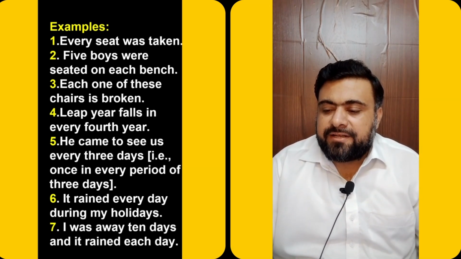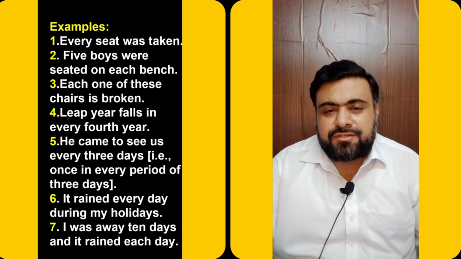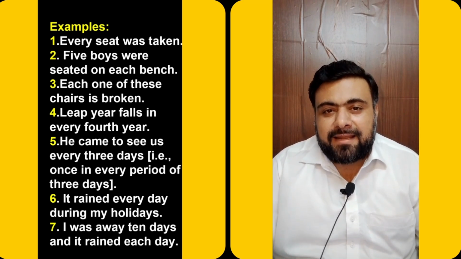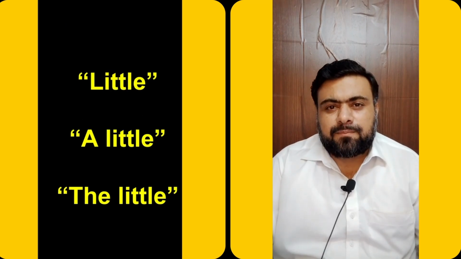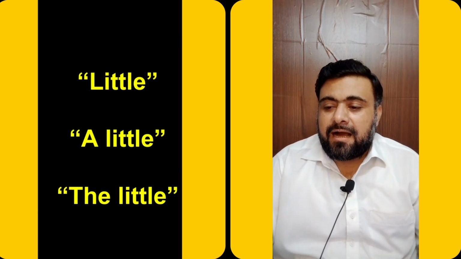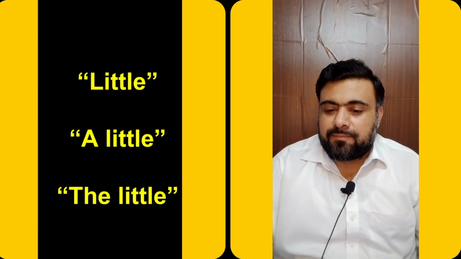I was away 10 days and it rained each day. Over here in this sentence, each has been used because we know the number of days is 10. It is a definite, known number. Another example of correct use of adjectives is little, a little, the little.